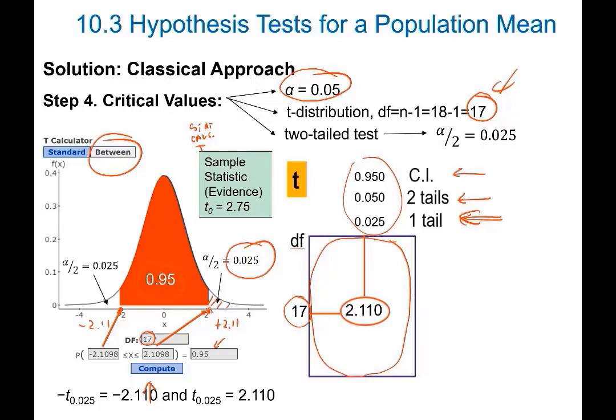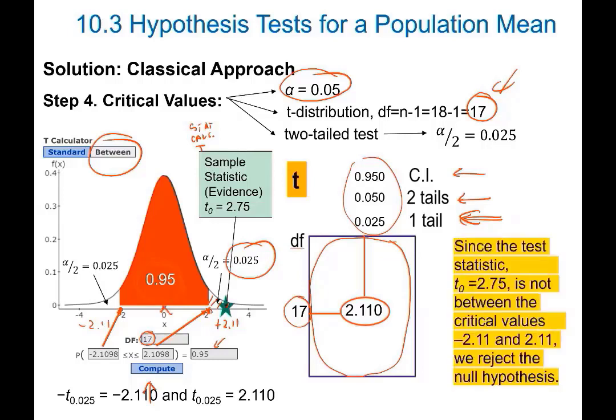Where is 2.75 located? It is located here, because this critical value is 2.11 and 2.75 is on the right. Then my evidence falls far away from the center. My conclusion is, since my evidence falls far away, we have enough evidence to reject the assumption, or we reject the null hypothesis. We reject the null hypothesis.